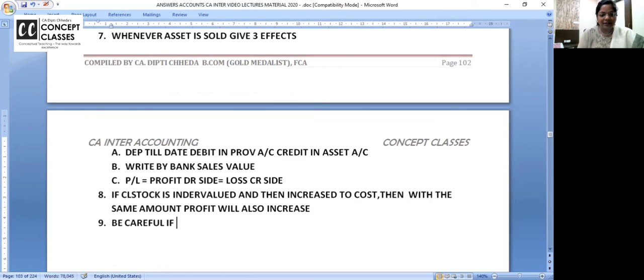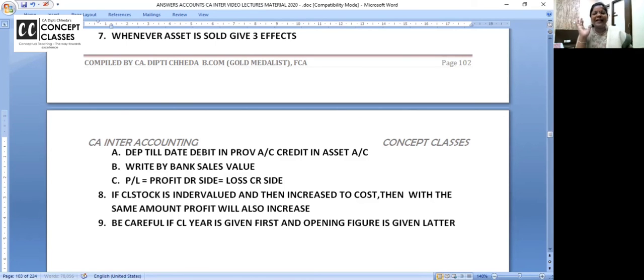If closing year is given first and opening figure is given later, be careful. अगर क्लोजिंग पहले दिया ओपनिंग तो इंक्रीज डिक्रीज में थोड़ा सा ध्यान रखना है आपको. वही that was only the problem, no? And goodwill is nil and now it's like goodwill purchased. Yeah. Or a googly.